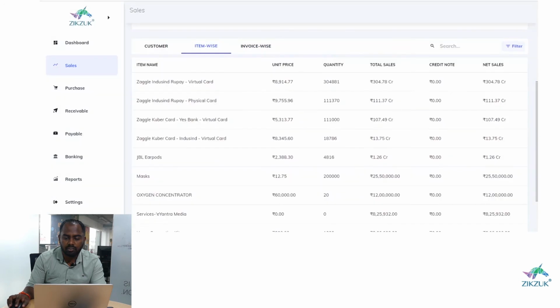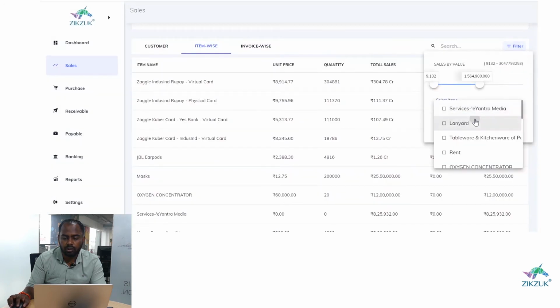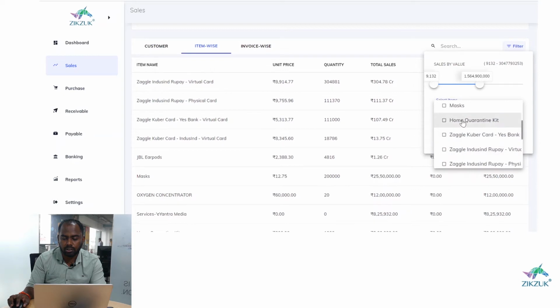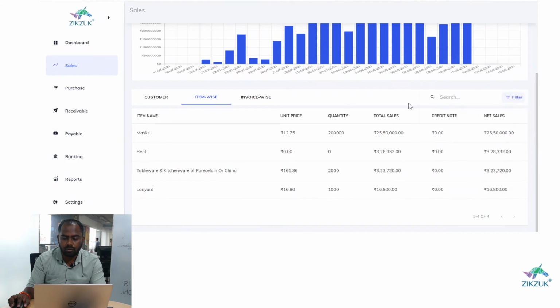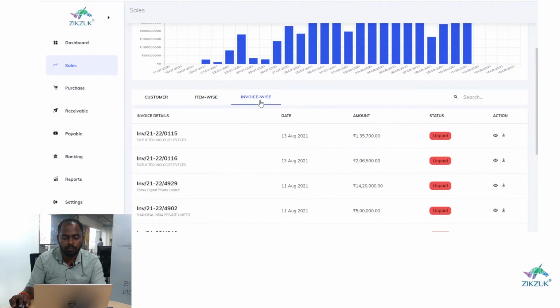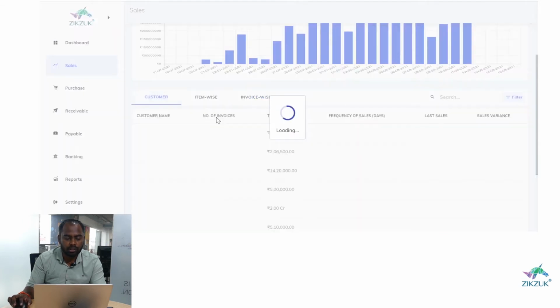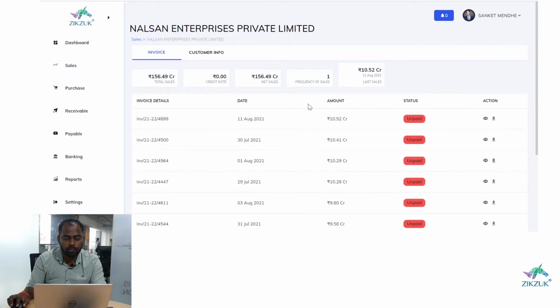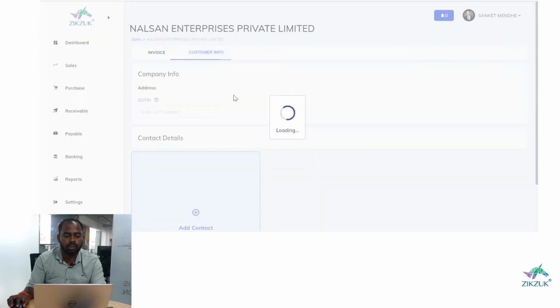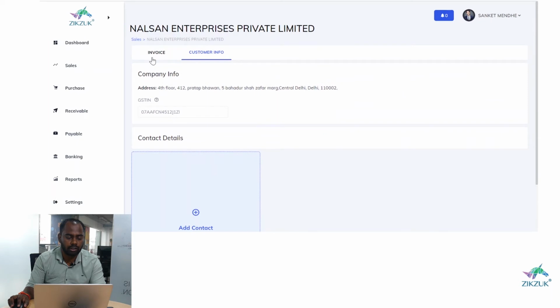In the item wise sales, you can filter. If you want to see the sales of particular items, you can create the filters and you can see the sales of only those items. You can see the invoices and the status of those invoices. You can see the customer wise sales analysis. If you click on the sales, you will get all the invoices of that particular customer. You will get the total sales, credit note, net sales, frequency of sales, as well as the last sales. You will also get the customer information here related to their contact.